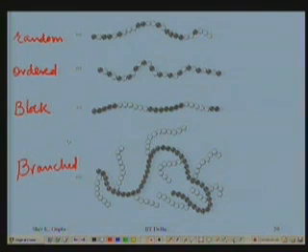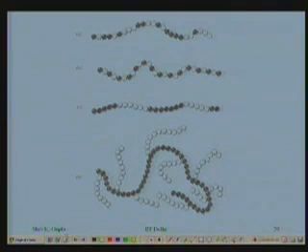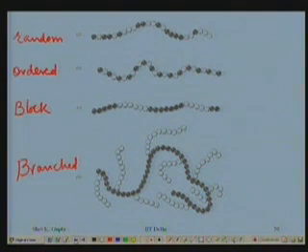If you look at what I talked about the alloys, this is something similar to substitutional solid solution. All right.